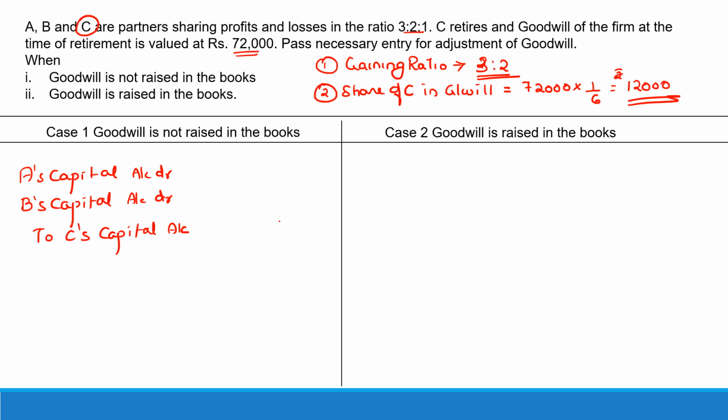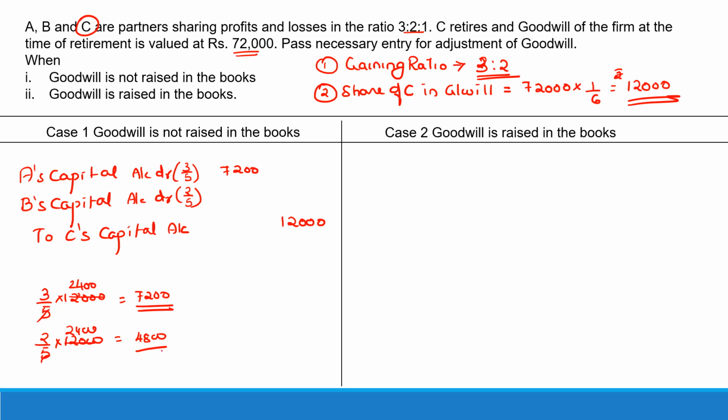You'll be giving him 12,000, his share of goodwill, but in the ratio of 3:2, that is 3 by 5 and 2 by 5. So 3 by 5 of 12,000, that would be 7,200 debited to A, and 2 by 5 of 12,000 would be 4,800. So this would be the journal entry passed when goodwill is not raised in the books.